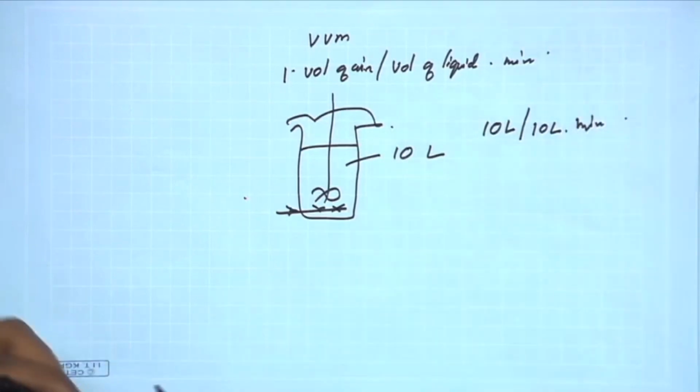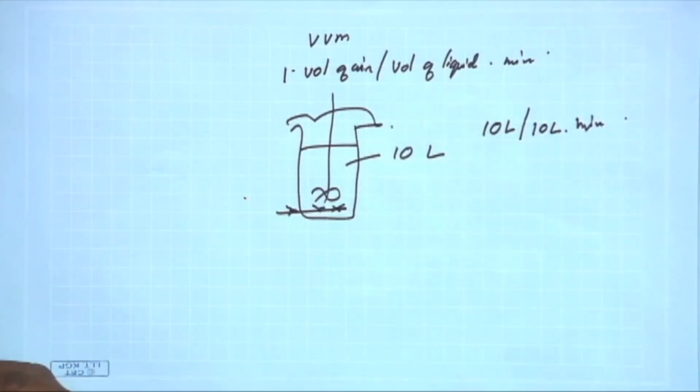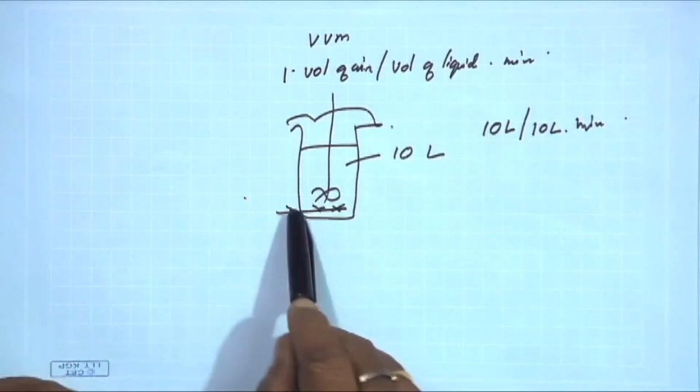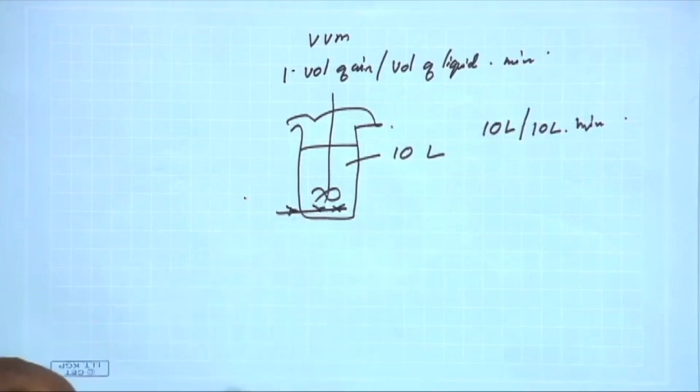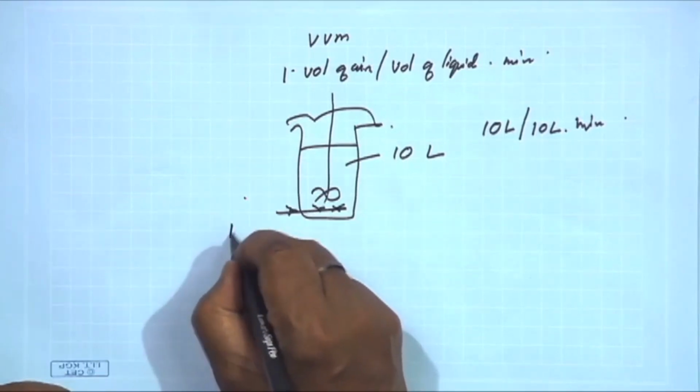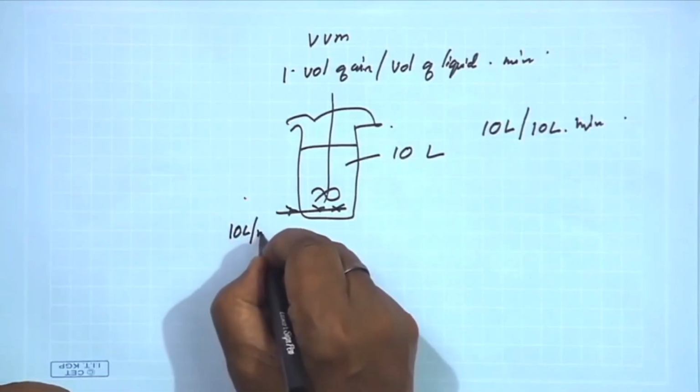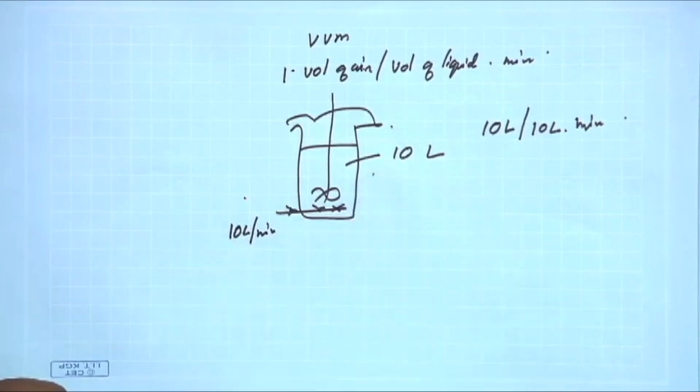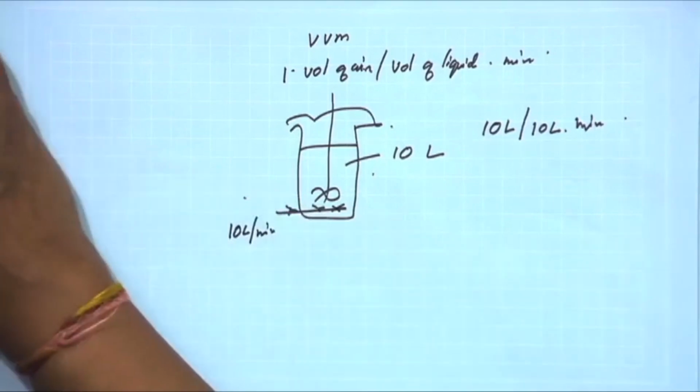So, this is how the aeration is considered. The flow rate here will be 10 liters per minute, so since the capacity is 10 liters, it is 1 VVM.